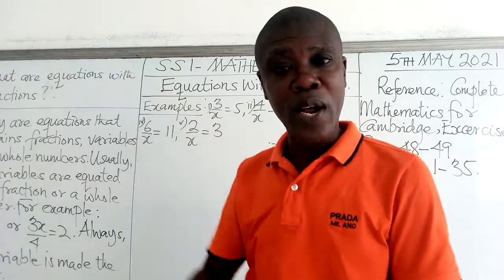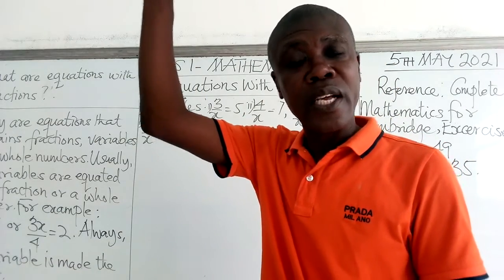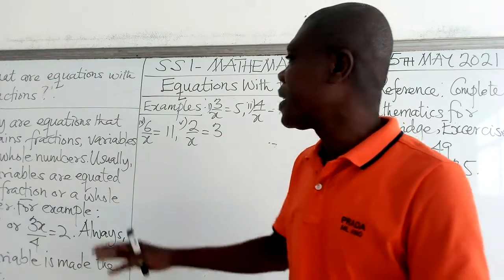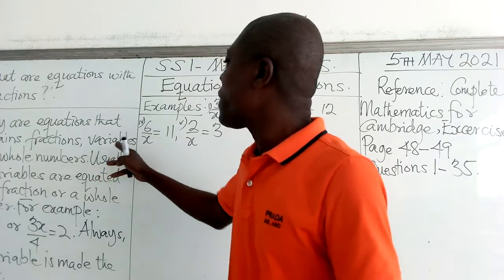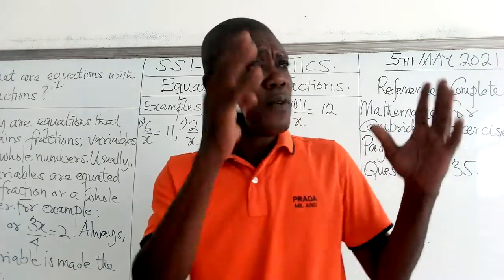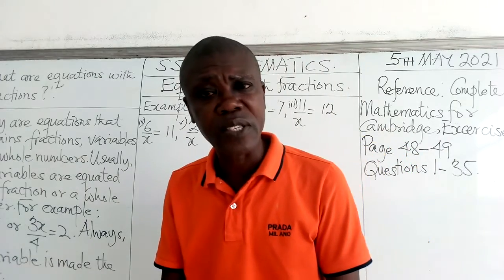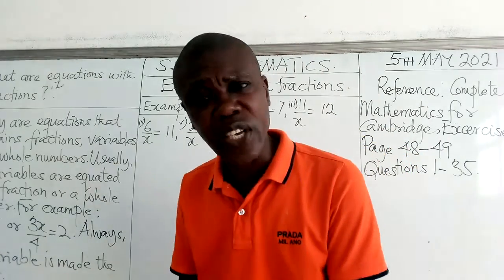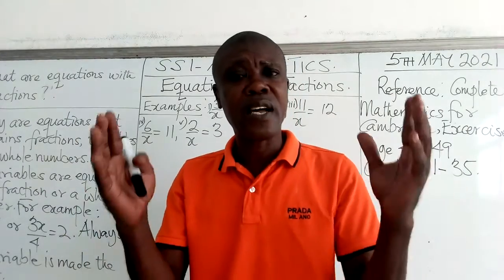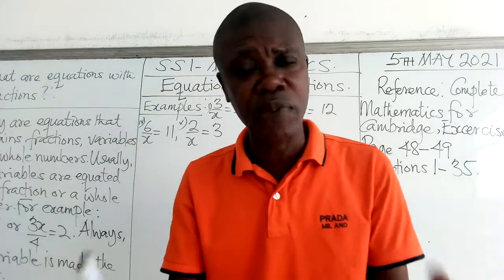One at the top, one at the down. The one at the top is called the numerator, the one at the down is called the denominator. Now, it includes variables and whole numbers. So, variables, whole numbers, and then fractions. All these three put together bring an equation which involves a fraction.